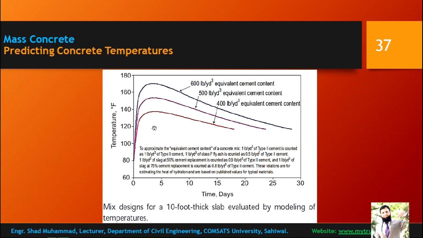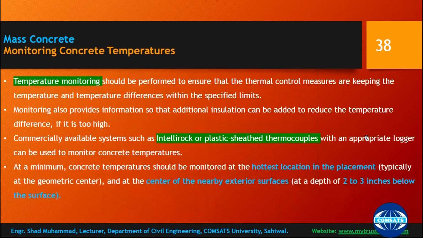You can see that these are equivalencies, and here you can see 400 pounds per cubic yard of equivalent cement, 500 pounds per cubic yard of equivalent cement content, 600. The greater the cement content, the greater the heat liberated, and it comes from that formula. So this is your predicting concrete temperatures.